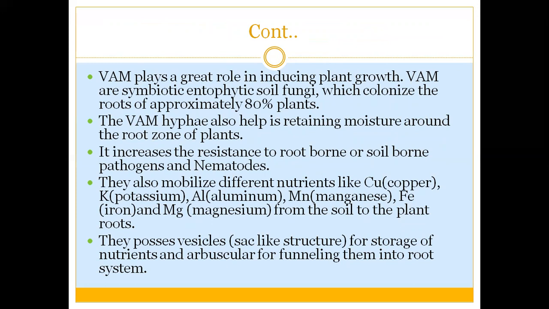The VAM is basically involved in mobilizing different nutrients such as copper, potassium, aluminium, manganese, iron, magnesium from the soil to the plant roots. As the name suggests, VAM, that is the vesicular arbuscular mycorrhiza, forms vesicles, or sac-like structures, which are important for the storage of nutrients, and arbuscules are utilized for funneling them into the root system.